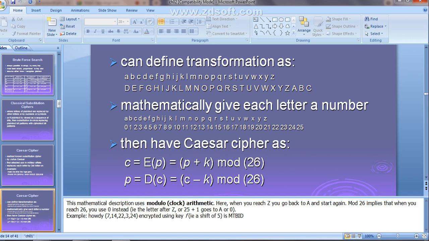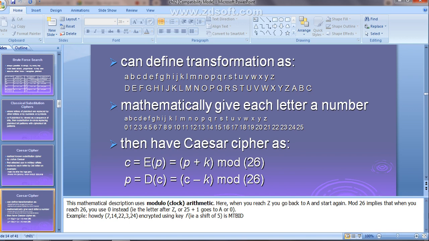Here the shift you are making is of 2 letters. G is replaced with E. Because you are decrypting here. If you are encrypting, you are going to add the key value. If you are decrypting, you are going to deduct the value. So you are going to do it in a reverse manner. G is replaced with E. Then what is the next letter?